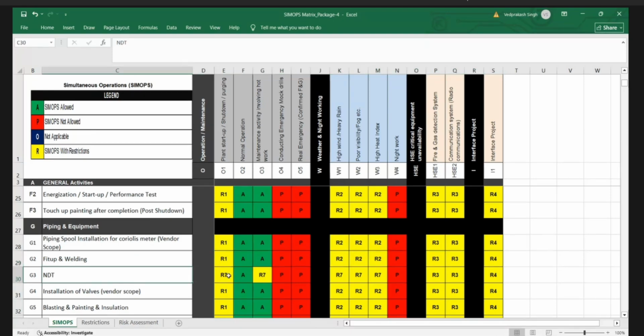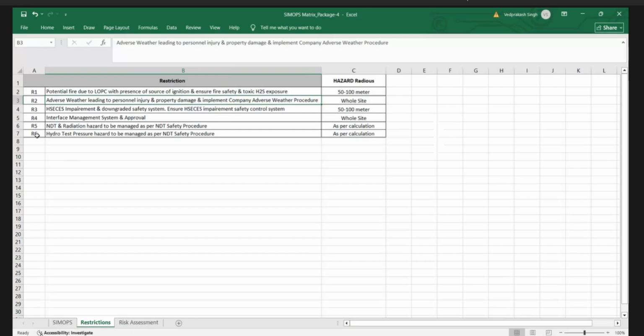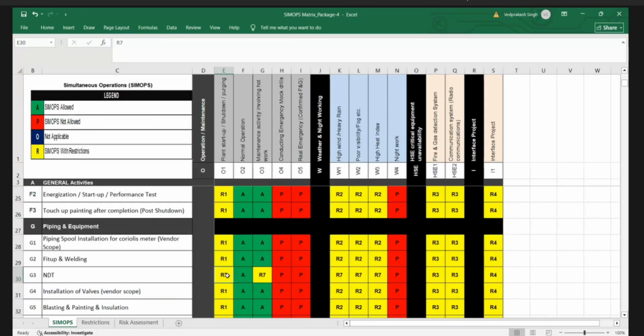NDT. So for NDT, we have got what restriction number? NDT is R5. NDT is a very critical job, and this should be done during lunch time, break time, night time. So when you are going to do NDT, are you going to do NDT at night times or in the lunch break time? Naman and team? Both are applicable. You can do it. Even night also, right?